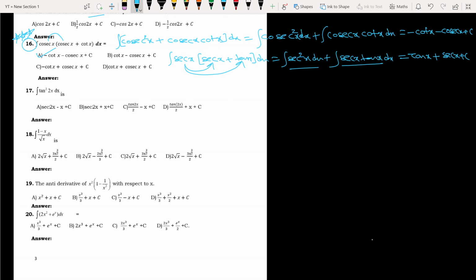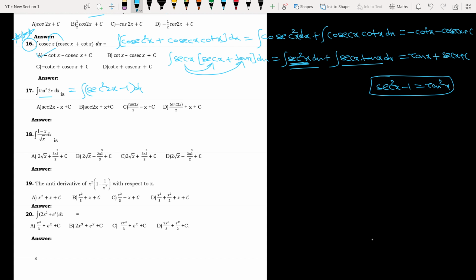Now the next question: tan square 2x. The integrations of secant square x and cosecant square x you know, but you don't know tan square. So whenever you get tan square, convert it into secant square 2x minus 1 dx. From the trigonometric identities, I hope everyone knows secant square x minus 1 equals tan square x.